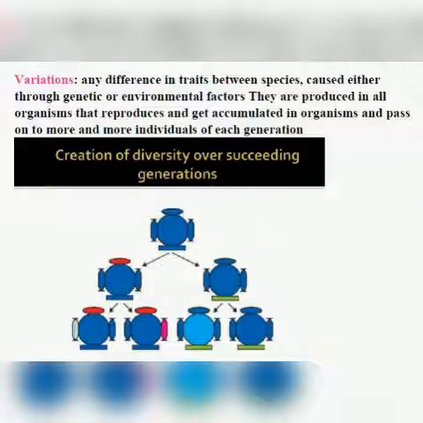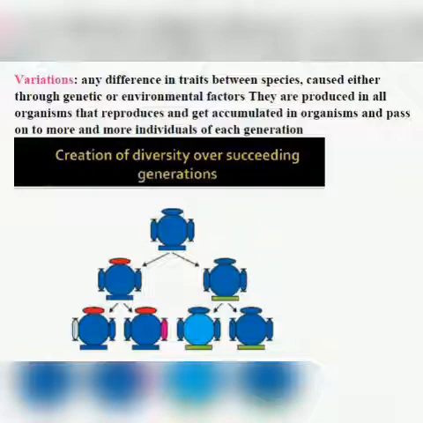Now you will see that in the second generation, the variation seen in the first generation is also present, plus more variations will accumulate. The variation which was seen in the first generation will also be seen in the second generation. So there is an accumulation of the variations. Have you understood this thing? So this is creation of diversity over succeeding generations.